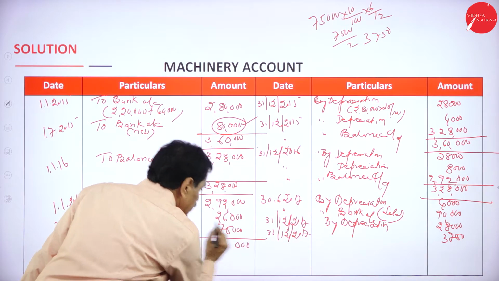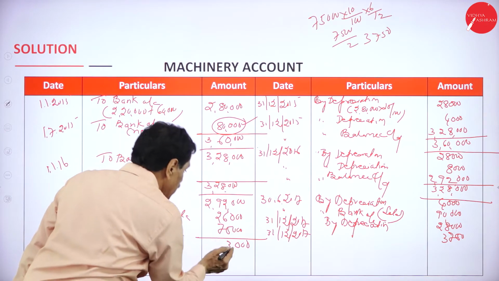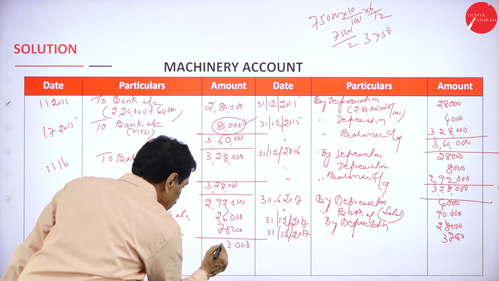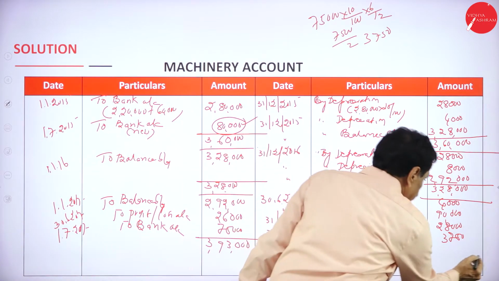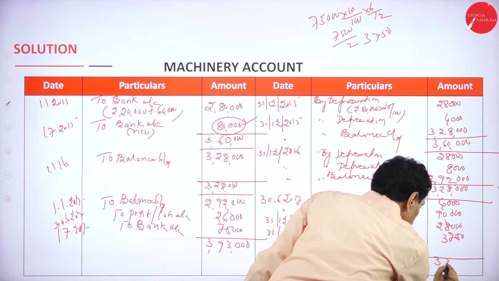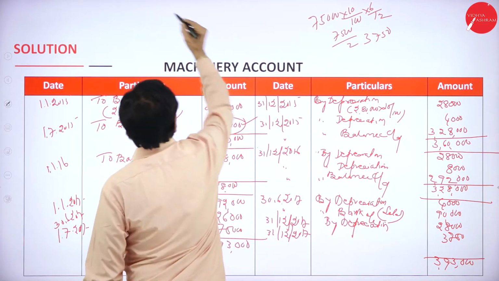I will explain. 2 plus 6, 8 plus 13, 1 plus 9, 10, 12, 19, 3. 3,93,000. 3,93,000.